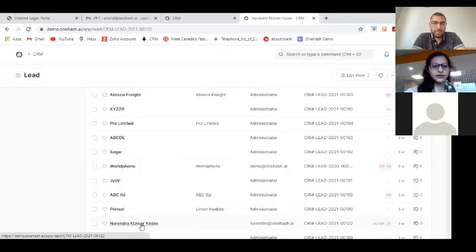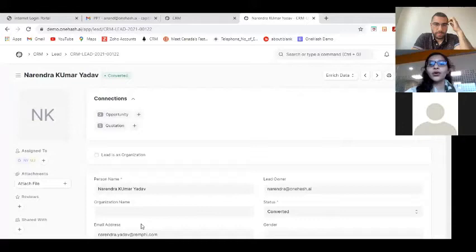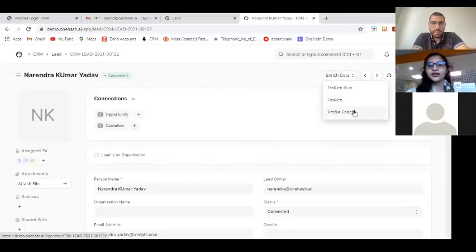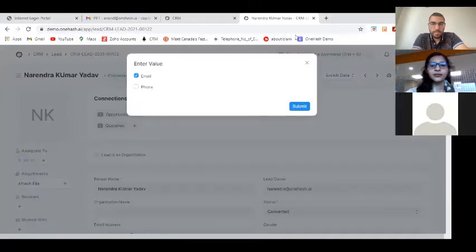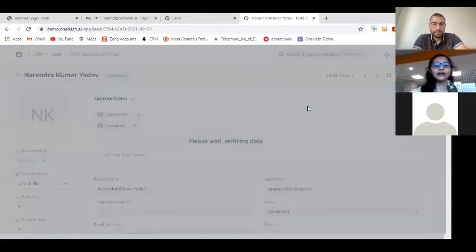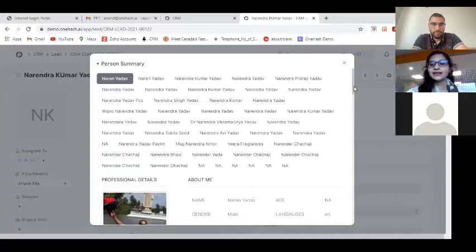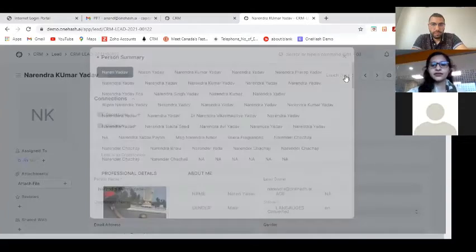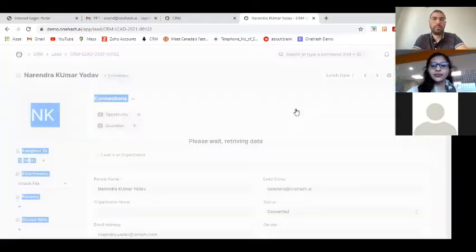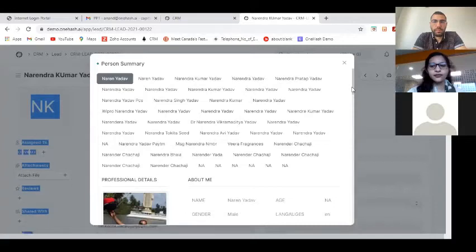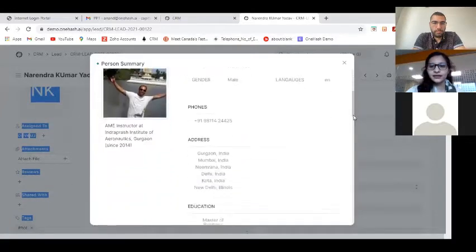Now suppose there is one lead, Narendra Kumar Yadav. We want to know more about this lead, like where the lead is from and all the corporate details of this lead. You can simply go to Enrich Data and click on Profile Enrich. It will ask you for your email and your phone number. You can just submit it. And here comes all the data of that lead, starting from a small photograph, then the name, and all these basic corporate details, the email ID, where he's based out of. All these things are easily accessible.